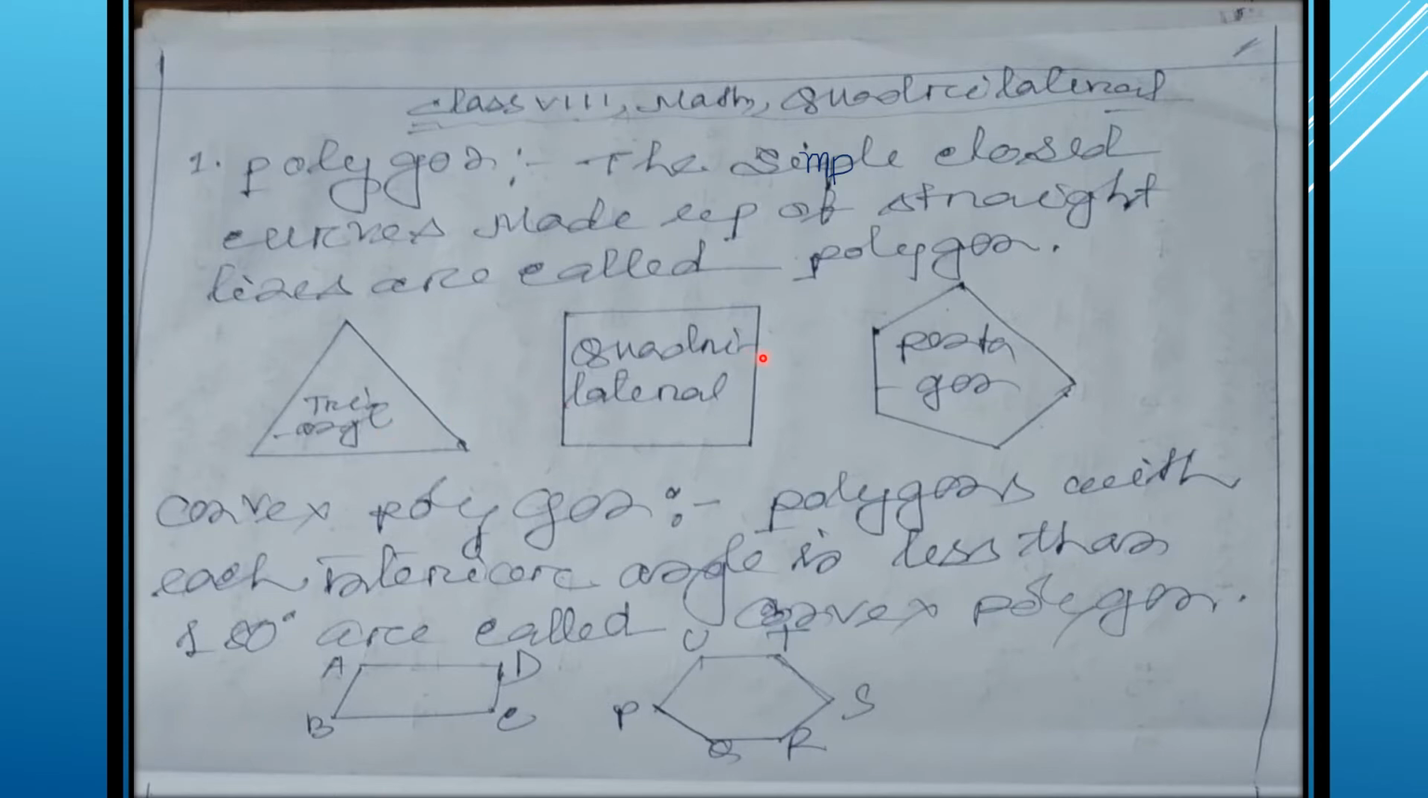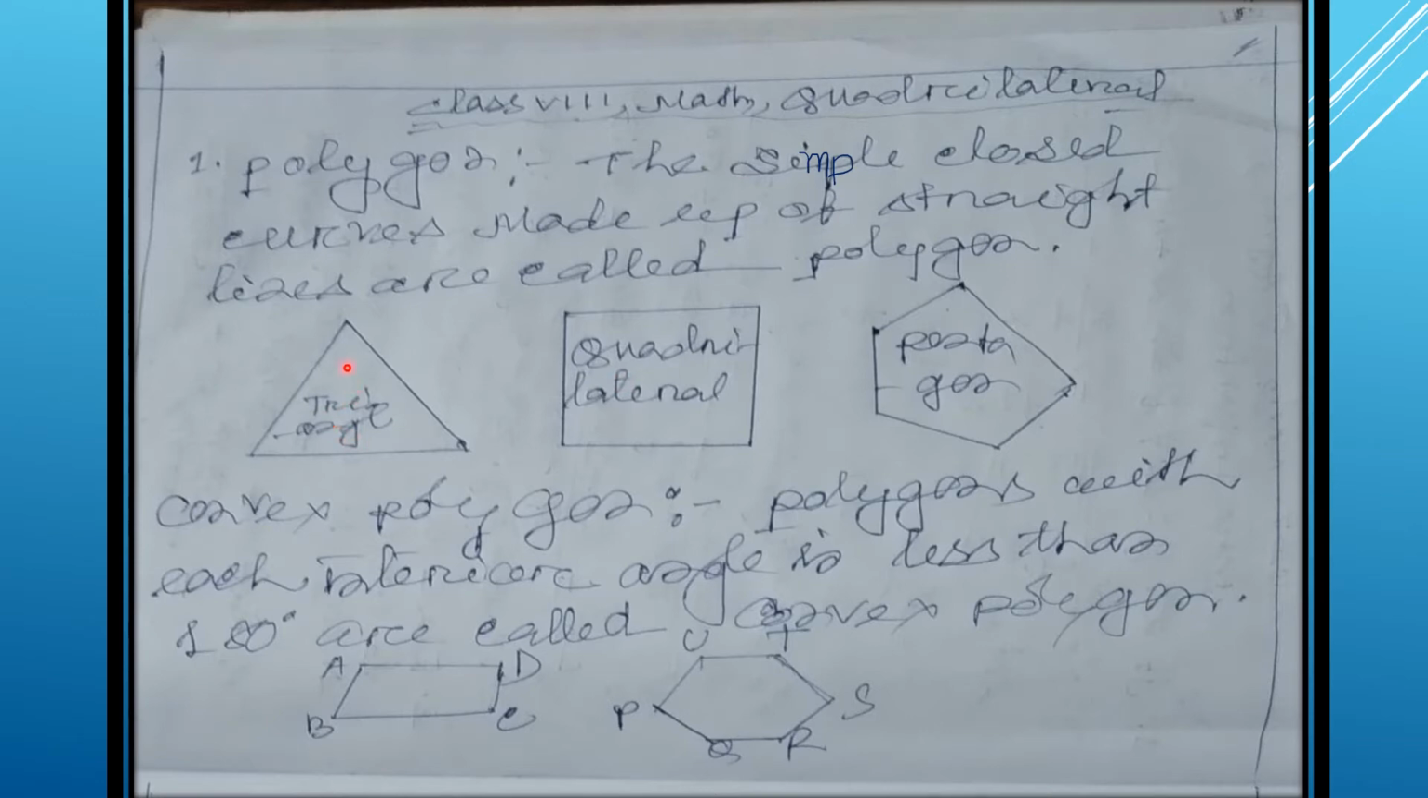After that, quadrilateral, pentagon, and if you increase the sides of the polygon, with 6 sides it will be hexagon. 7 sides, it will be heptagon. 8 sides, it will be octagon. 9 sides, it will be nonagon. 10 sides, it will be decagon. So according to their sides, their names are different.